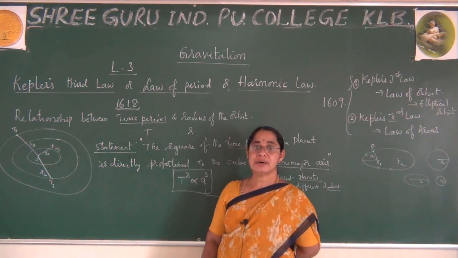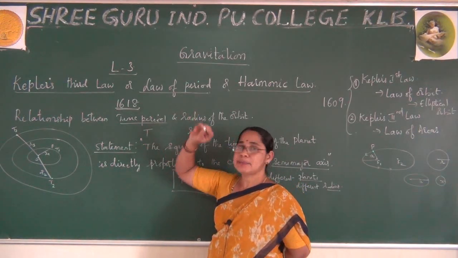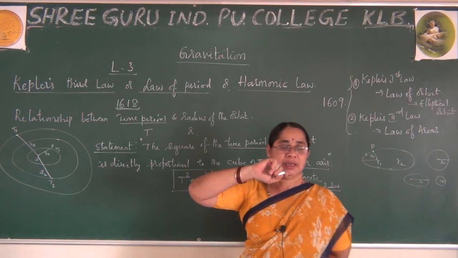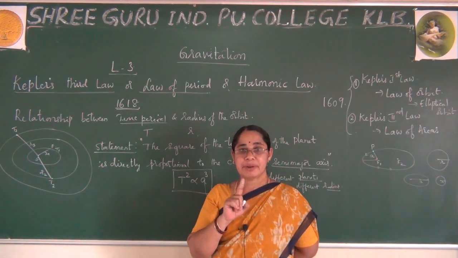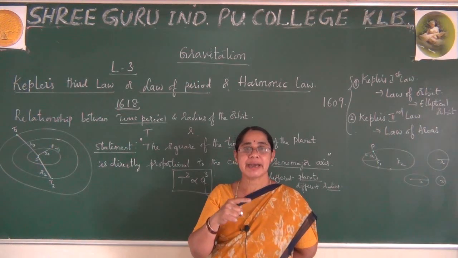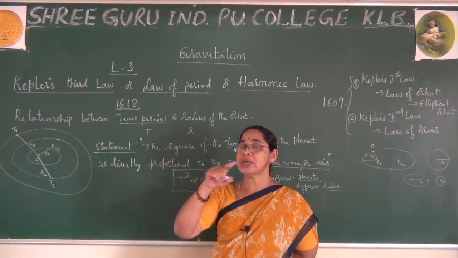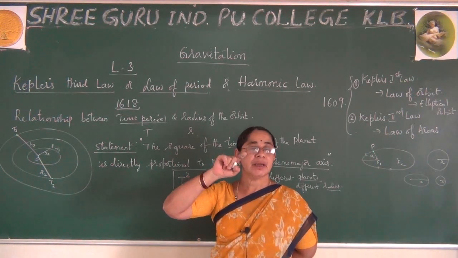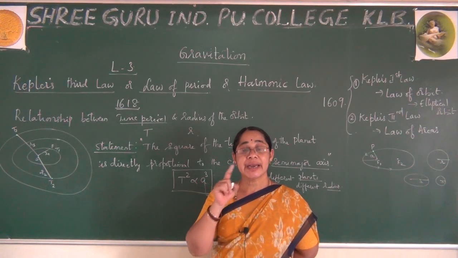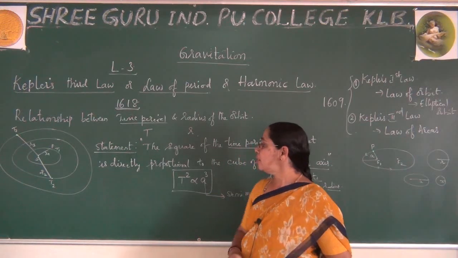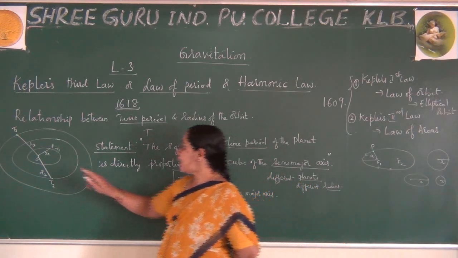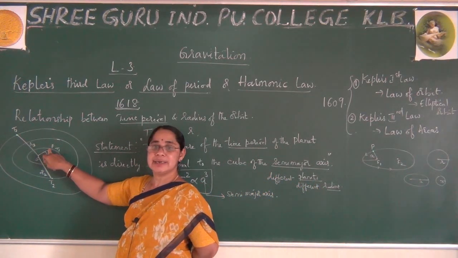Just observe. Here, Kepler observed one of the planets at one position, and from there he observed what time it takes to complete one complete revolution and come back to the same initial point. So that is what he observed. For example, this is our first planet here.